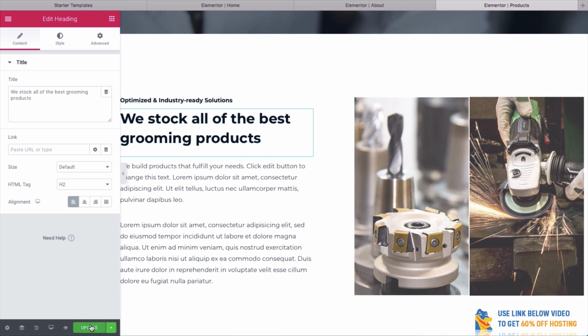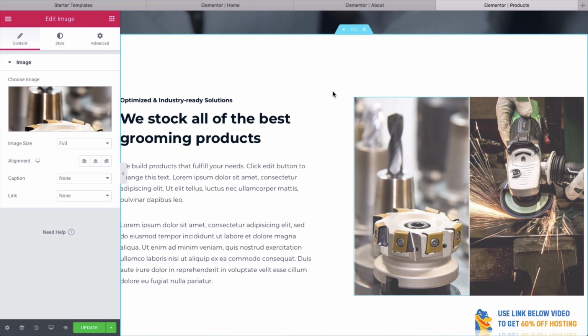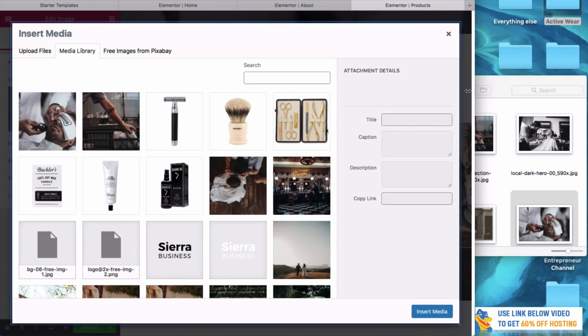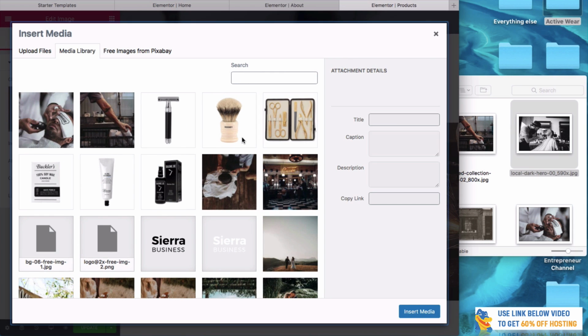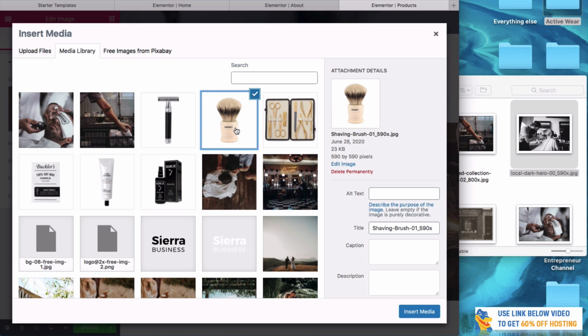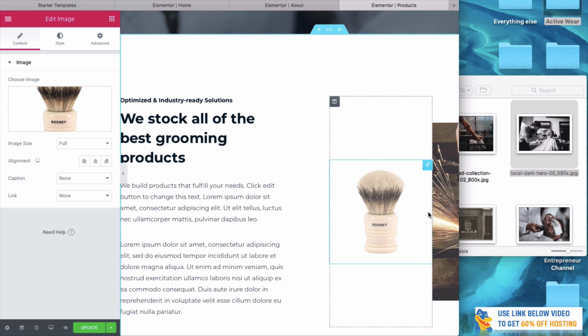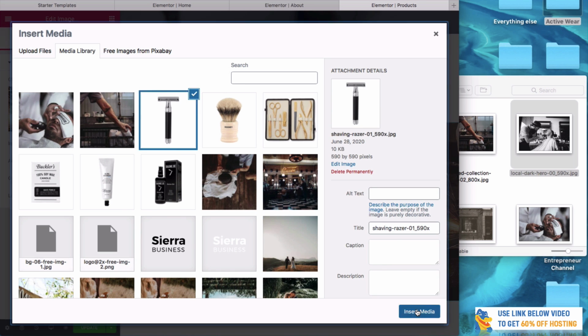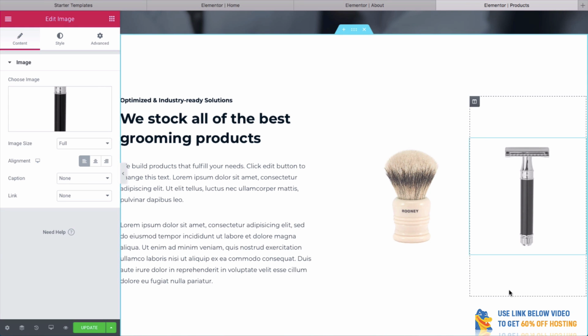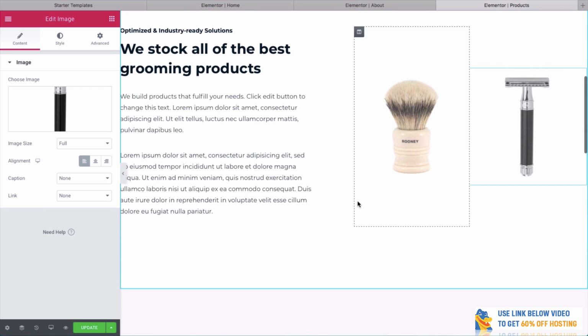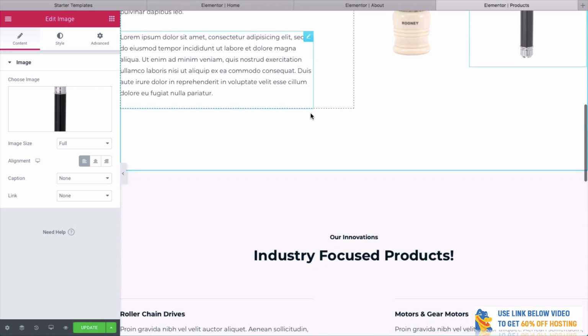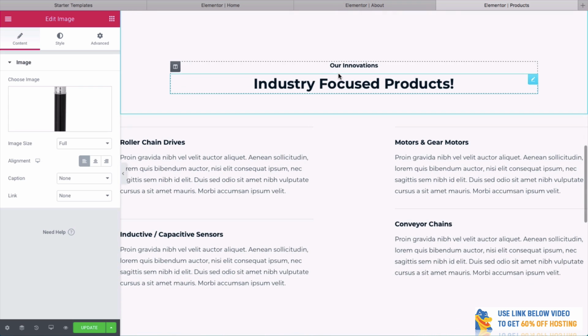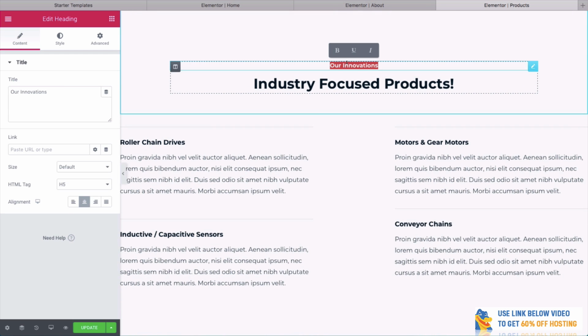Change that there. And then maybe here we can add another couple of images. I don't know what. Let's have a look. Maybe we'll put these in. Could put this photo. And maybe we'll put this photo in as well. That looks pretty cool to me. I like it how it's a little bit faded there as well. It really makes you look at the text here. It looks cool. And again, you could have some more information about your products.